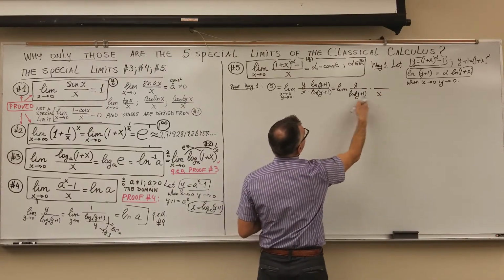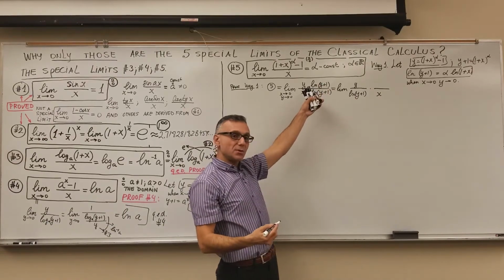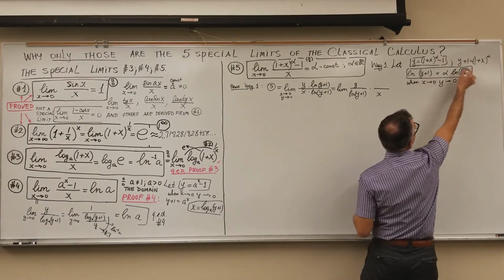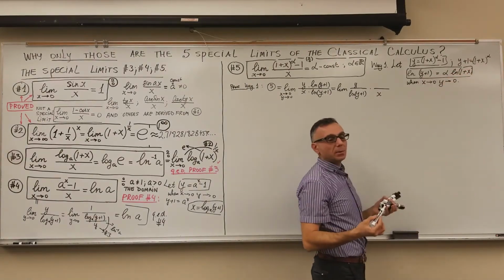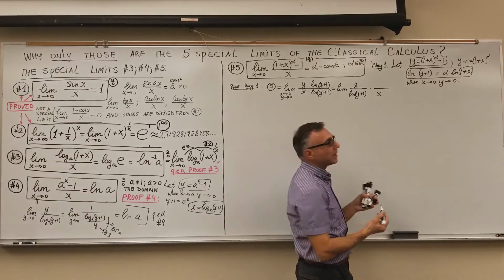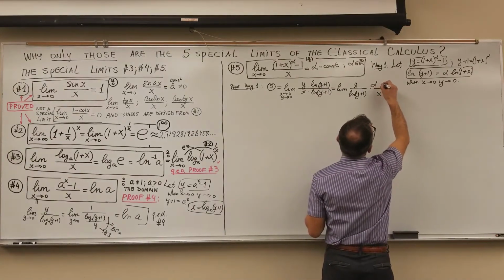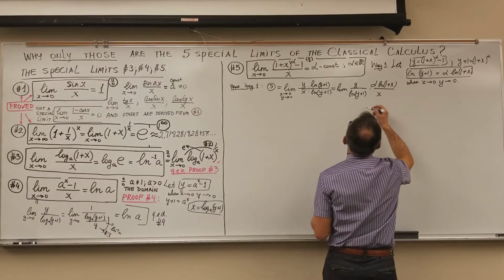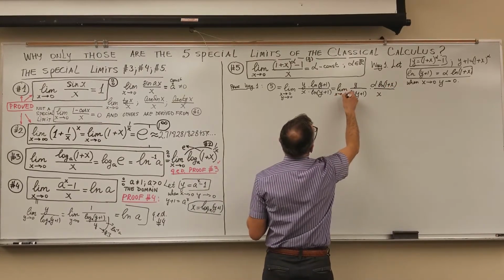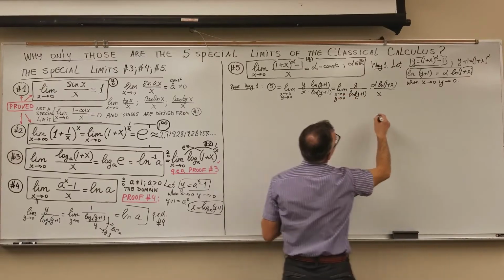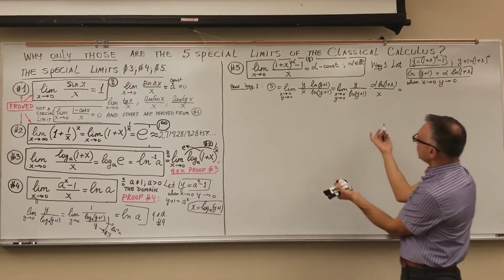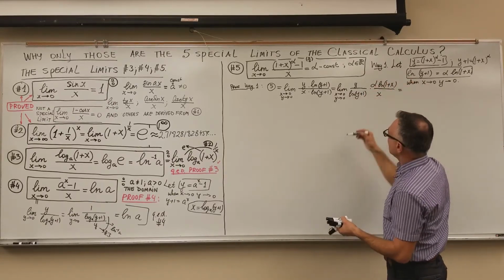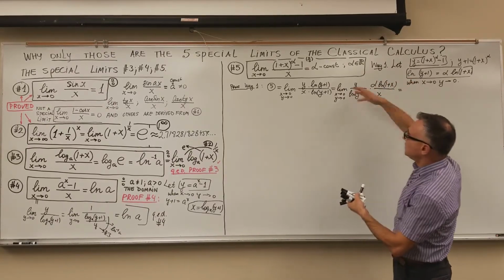X is here, and the ln y plus 1 in the numerator on top, I will substitute its value in the variable of x, which is equal to alpha ln 1 plus x. Both variables x and y go to 0. And look at this, what we have here. That's exactly the special limit number 3. It's just the reciprocal of that.